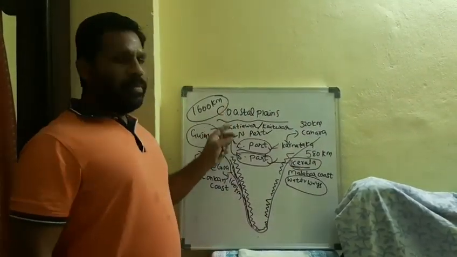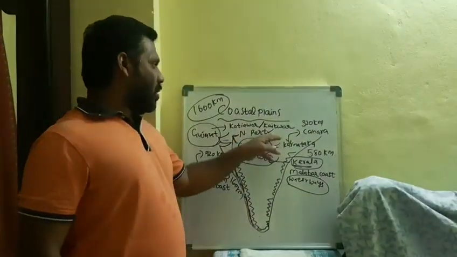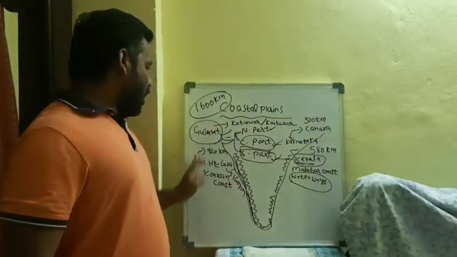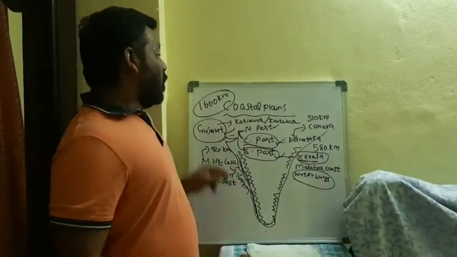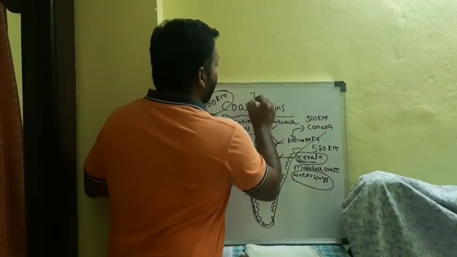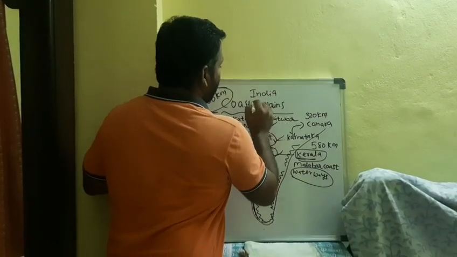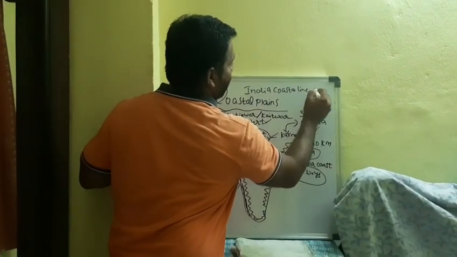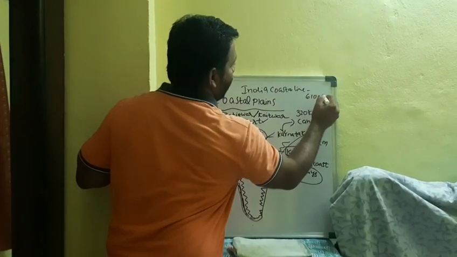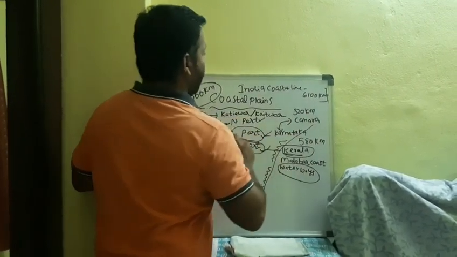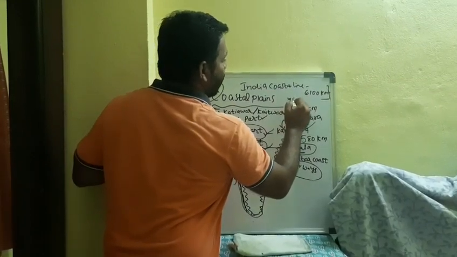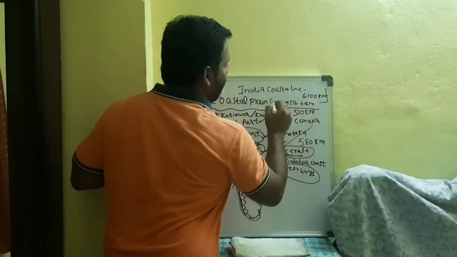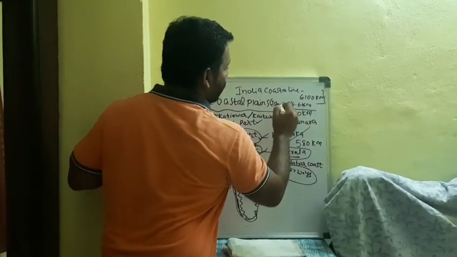So the total western coastal plain divides into three parts: the northern part, the central part, and the southern part. Regarding the total length of the coastal line of India, we already discussed it in the previous class. The total length of India's coastline is 6,100 kilometers. We already discussed that in the initial class. Including islands, how much did we say? 7,116.6 kilometers, including islands also.